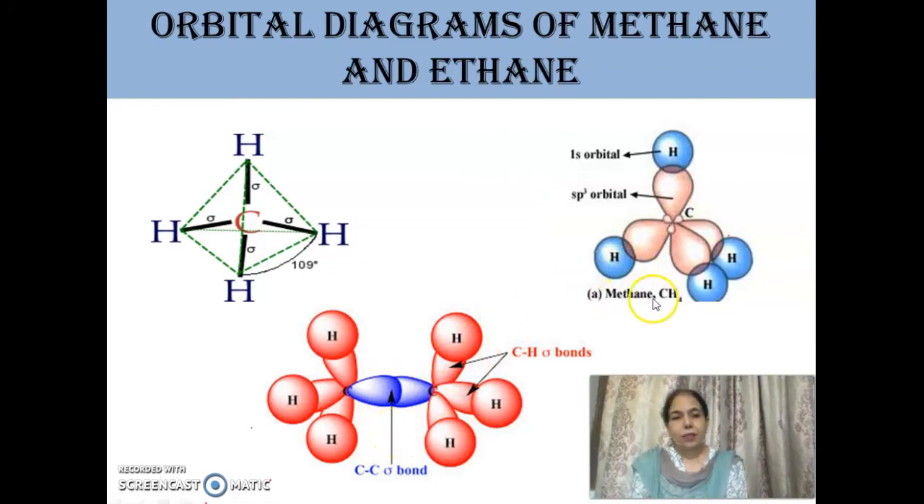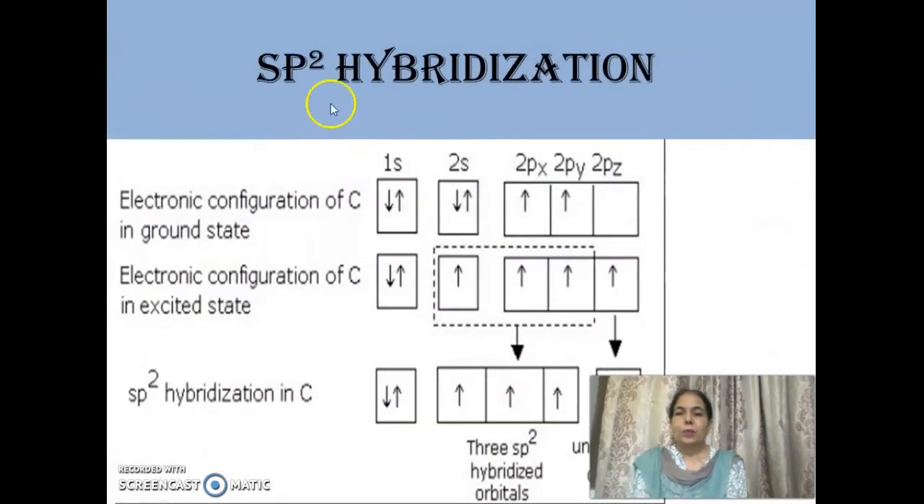And in methane there are 4 sigma bonds. So these are the orbital diagrams of methane and ethane. Next we move to sp2 hybridization. In this, as it is clear from this, 1 s orbital and 2 p orbitals intermix to give